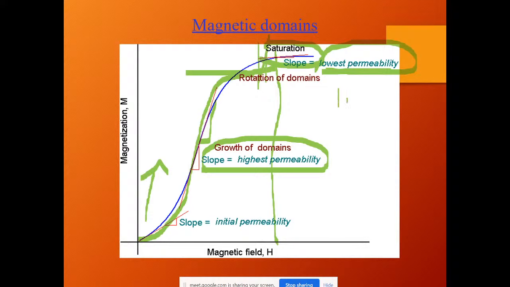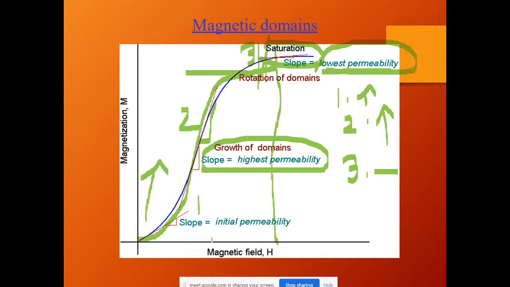The first point to remember: at initial conditions it will be slightly increasing, at the second condition it is highly increasing, and at the saturation point there will be no increase. It will be seen as a saturated value. I am defining this as the first part, this as the second part, and this as the third part.